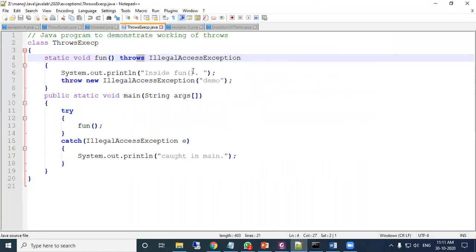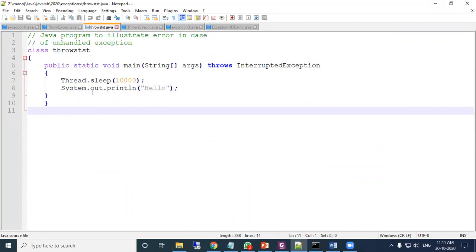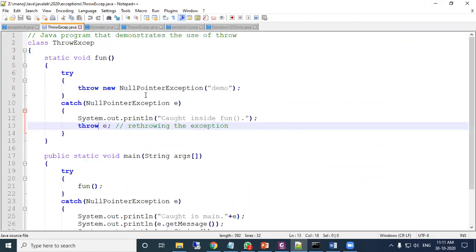see the programs here. This is one, illegal access exception. In some other program, interrupted exception. This is one exception, and in this program we have used null pointer exception.